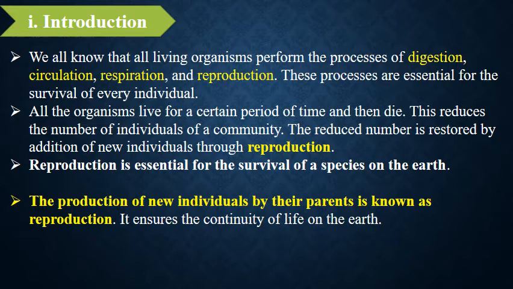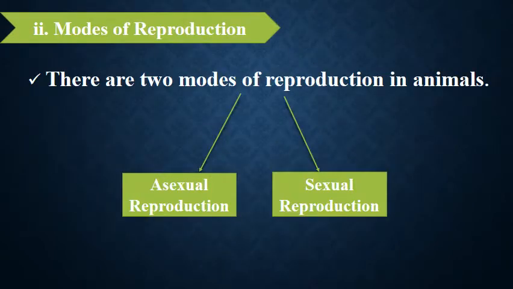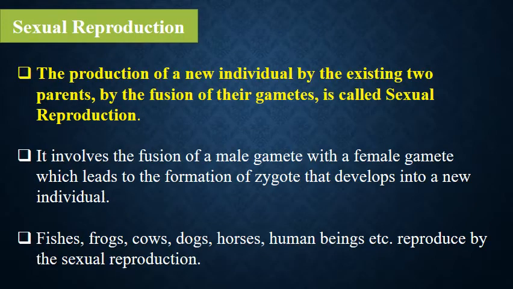What is reproduction? The production of new individuals by their parents is known as reproduction. Modes of reproduction. There are two modes of reproduction in animals. First, asexual reproduction. Second, sexual reproduction.